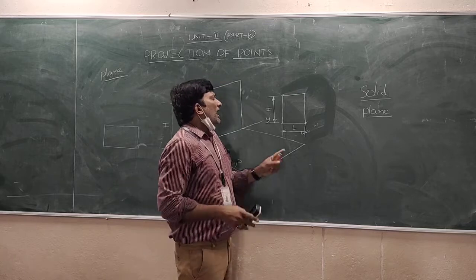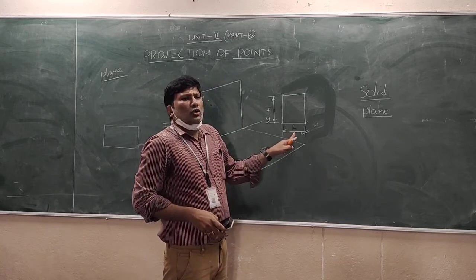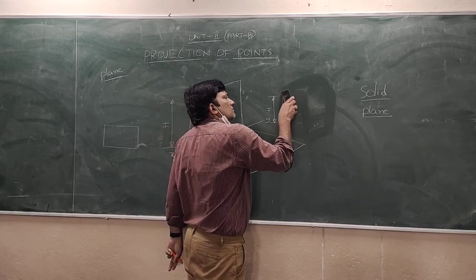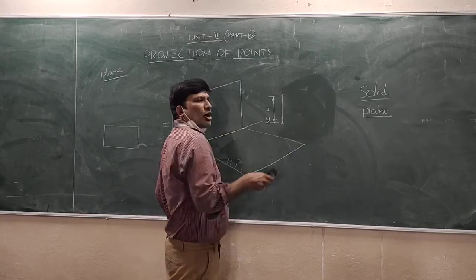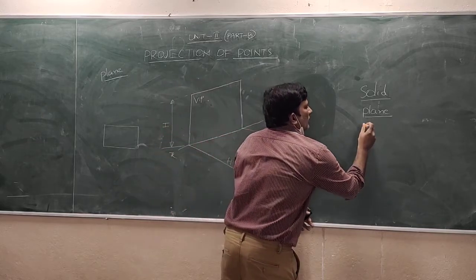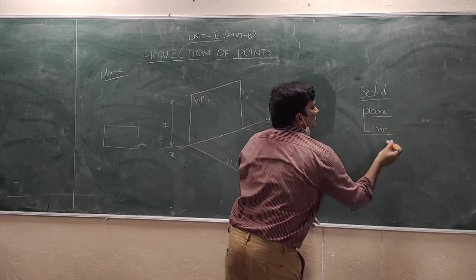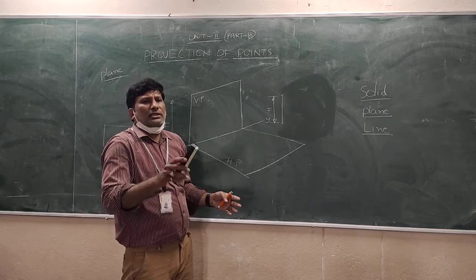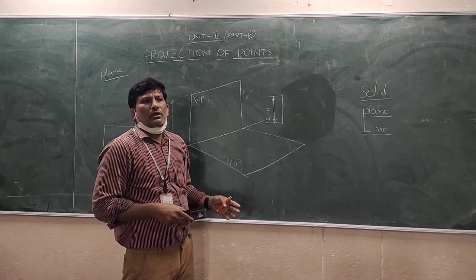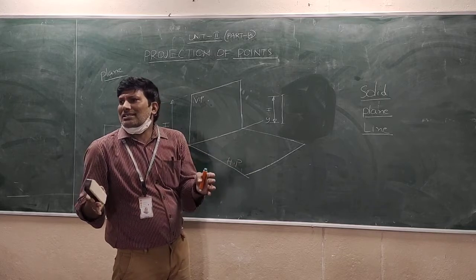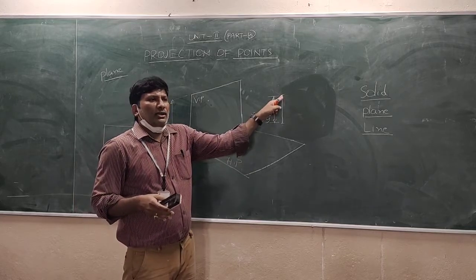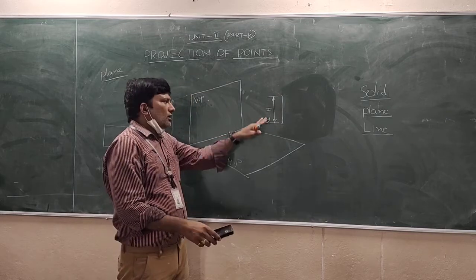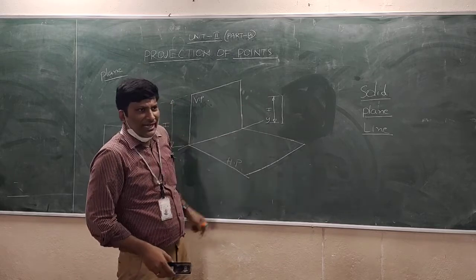Now I am removing one more dimension, the height. What remains is the length. See, now I am removing this dimension. Obviously, what you have to call it is a line. How can we define a line? Actually, that will come in the third unit. It is the shortest distance between two given points. See here, this is one point and this is another one. Okay. Now I am removing one more dimension, height h.